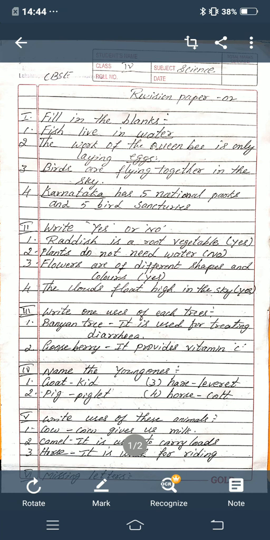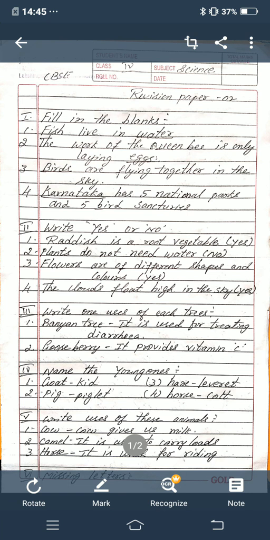Now third main, write one use of each tree. First one, banyan tree. It is used for treating diarrhea. Next second one, gooseberry. It provides vitamin C.